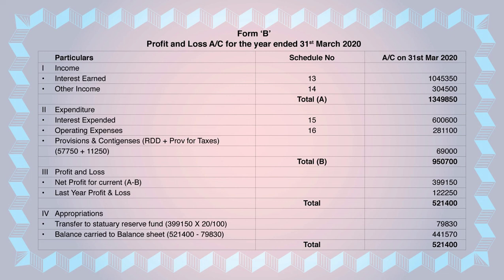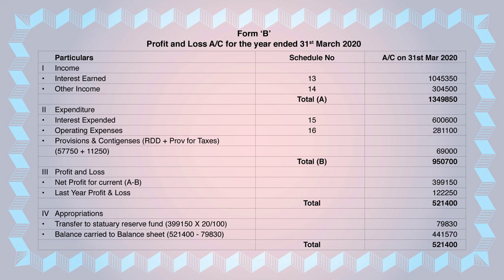We got total A as well as total B, and the third one is profit and loss. Under that we have written net profit for the current year, A minus B. Now you have to minus both. A we got as 13,49,850 and B we got 9,50,700. You deduct both and you get 3,99,150. Then continue Form B again: last year's profit and loss, which is already given in the trial balance as 1,22,250.